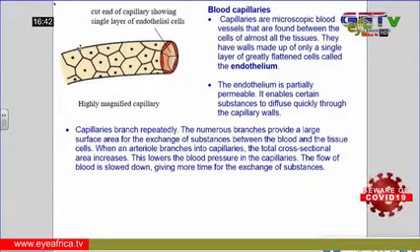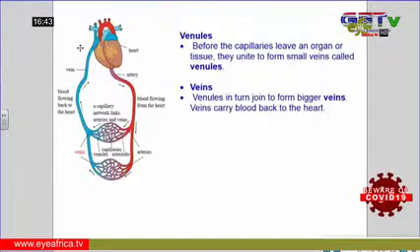Now looking at capillaries. Capillaries are microscopic blood vessels, very tiny, and they are found in between cells. They have a single cell thickness. Because of this, materials are able to diffuse easily out of and into the capillaries.